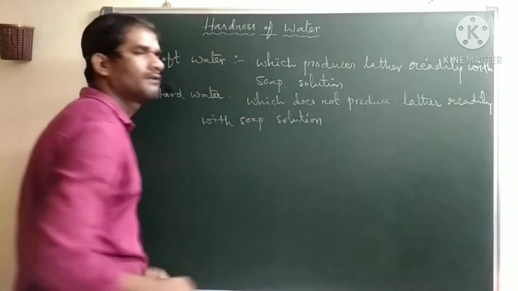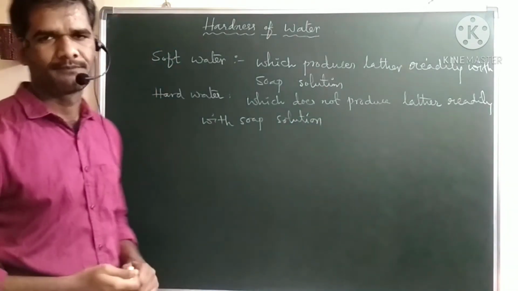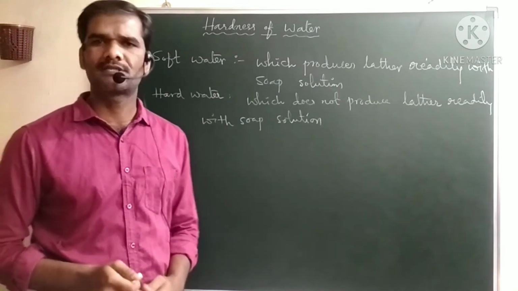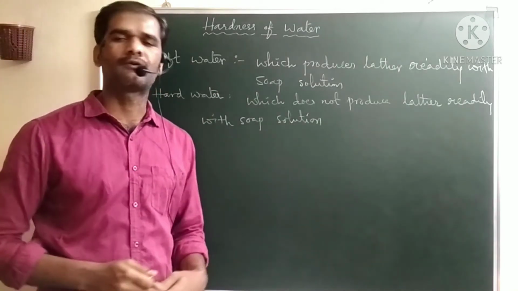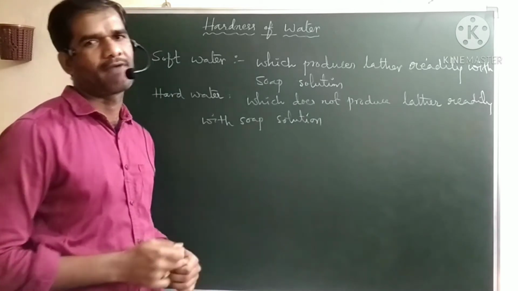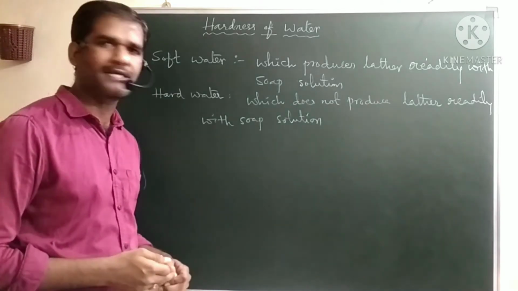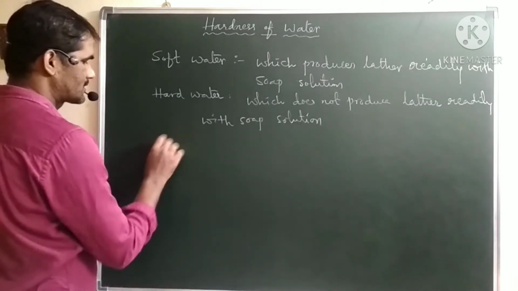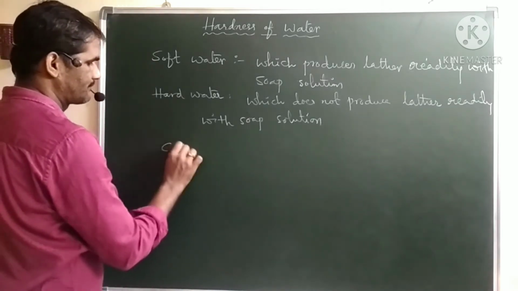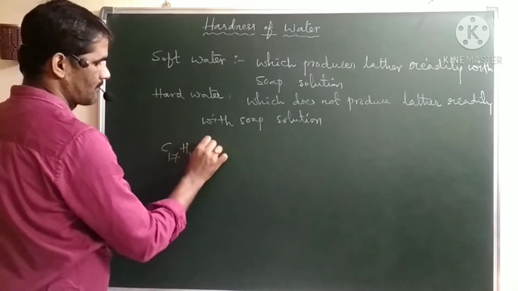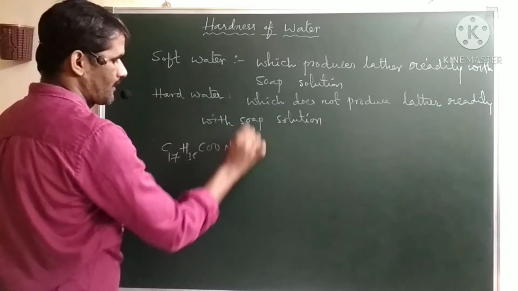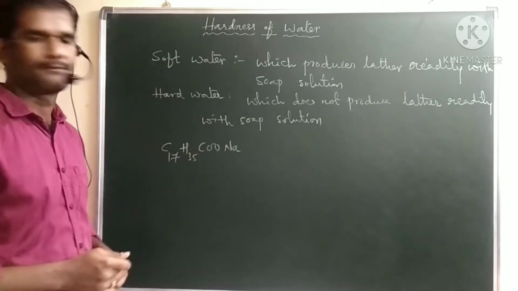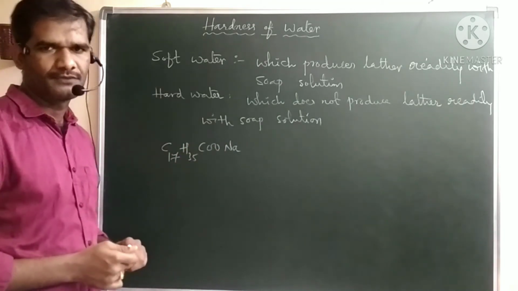Then why will hard water not produce lather with soap solution, whereas soft water will? So this is the reason. Generally, what is a soap? It is a salt of long chain organic fatty acids. Let us take sodium or potassium salts of long chain fatty acids. One example is stearic acid. Let me write it here. This is one kind of soap, its chemical formula. So this is the soluble form of the soap.